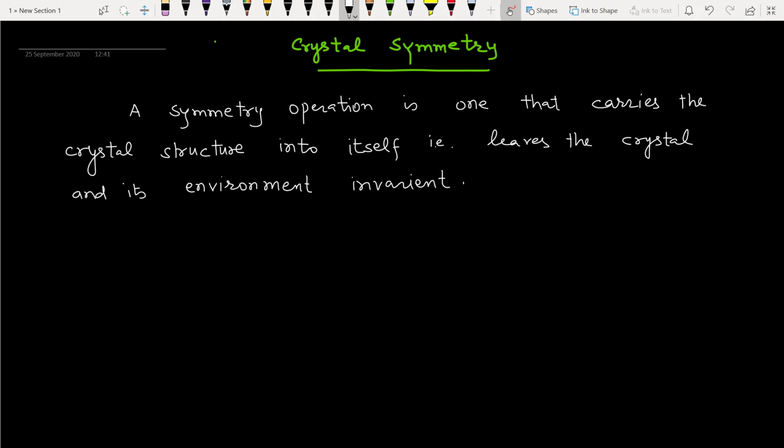So symmetric operation is one kind of operation. If we pass the crystal through that operation, what we get as a result is the same crystal with the same environment.